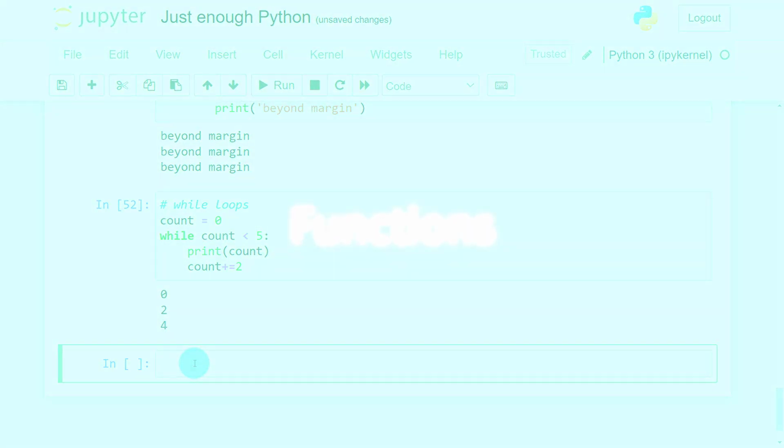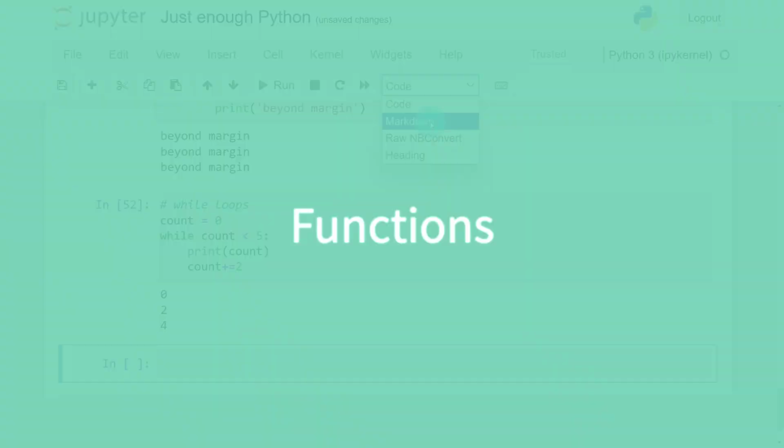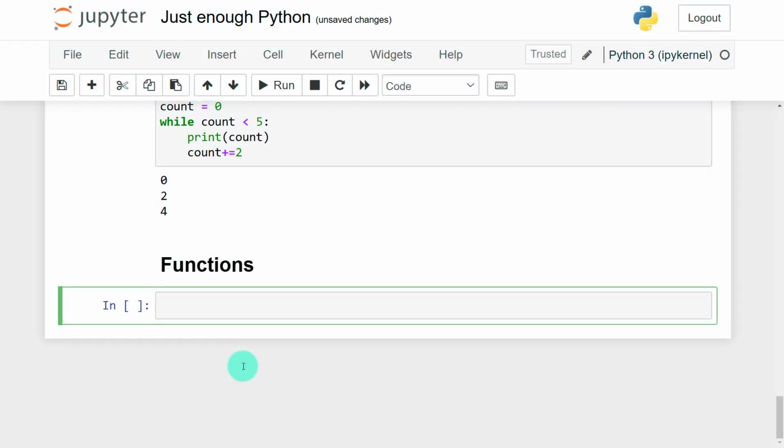Okay, so after that, now we can look at what we call functions. All right, what is a function? A function is basically reusable code that you can utilize for repetitive tasks. This will make more sense in the future when we create a function that does A, B, C, and D. Now to create a function, we use the def keyword. So once you type def, you're defining a function.